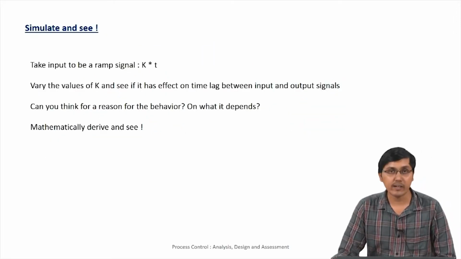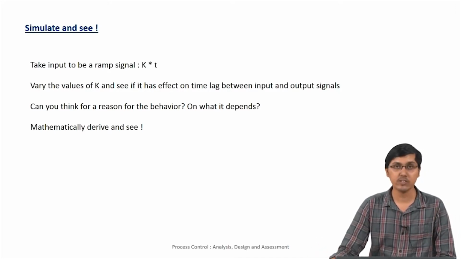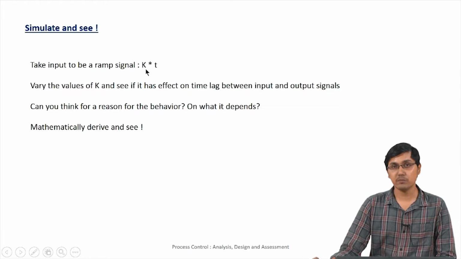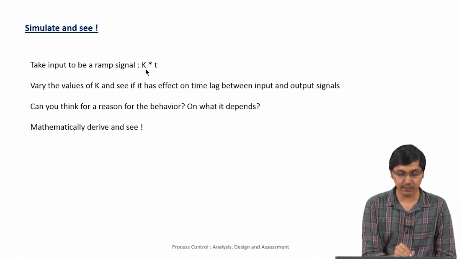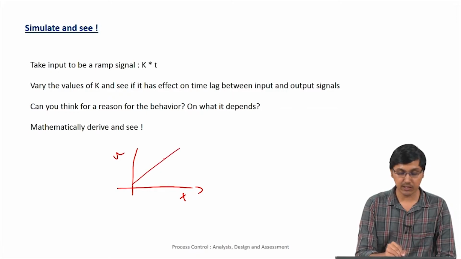So we have some exercises for you which you can simulate and see. You can use the code that was given in the previous slide to simulate the same thing. Instead of giving a sine input, give a ramp input. Ramp input is nothing but some slope into time. So when time is increasing, the signal also increases with respect to the particular slope value.